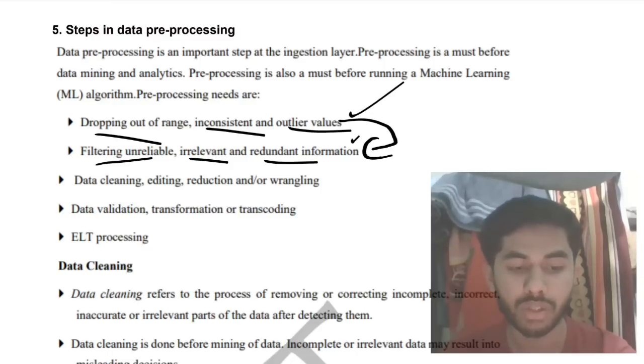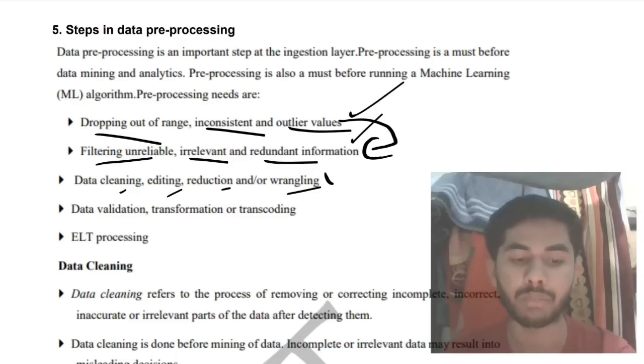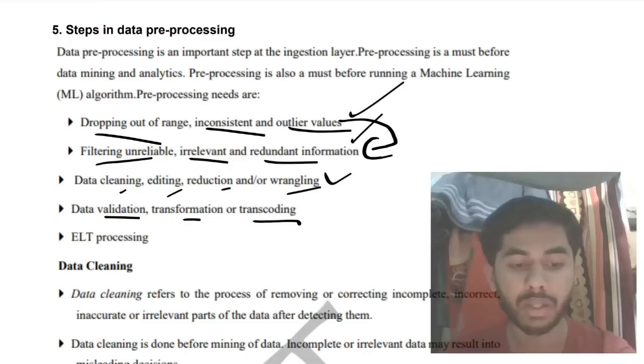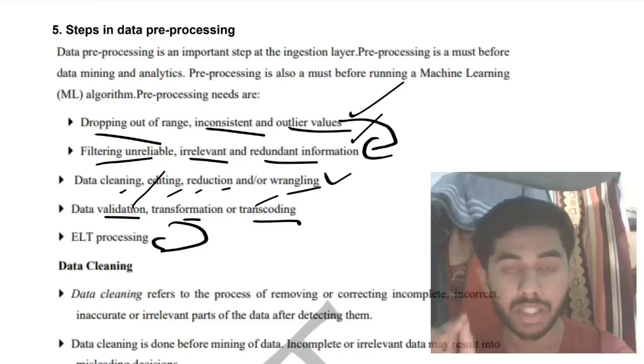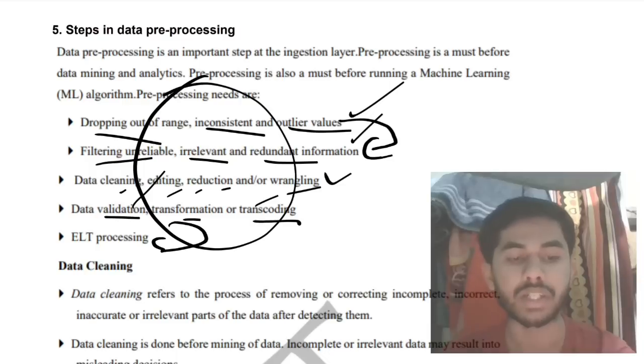Again removing here also. Here also cleaning, editing, reduction, wrangling. Again removing. Here also validation, transformation, transcoding. You are removing some useless things, validating it, transforming it. Again removing, ELT processing. So the main keyword is removing. Removing the useless data, in the form of different synonyms they have written.